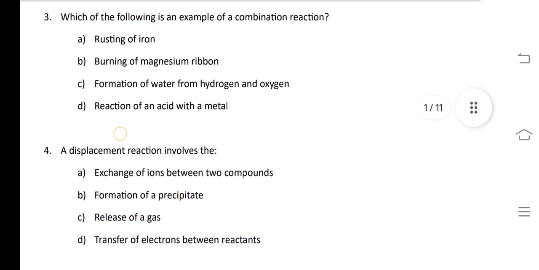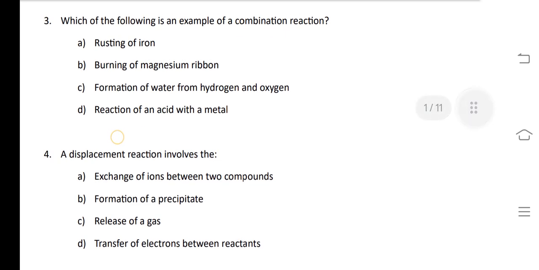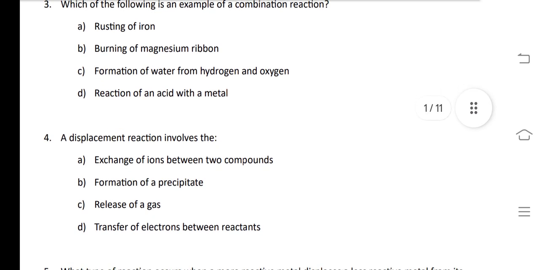Whereas burning of magnesium ribbon will be written as Mg plus O2 will give MgO, magnesium oxide. And so answer of third question is A.